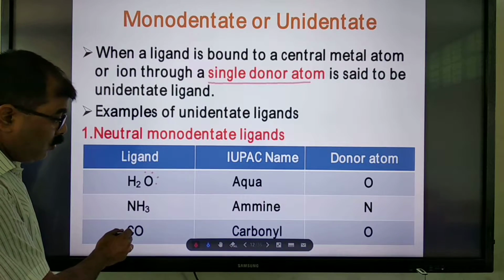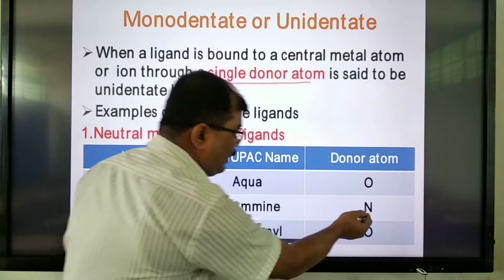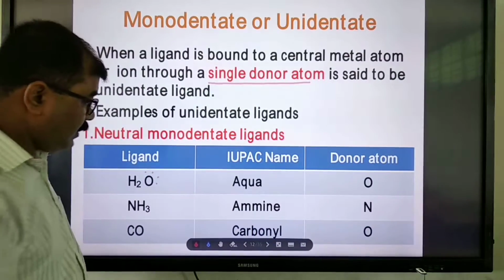Carbon monoxide, CO, carbonyl. Here, this is nitrogen in ammonia. Nitrogen is the donor atom. In CO, oxygen is the donor atom.